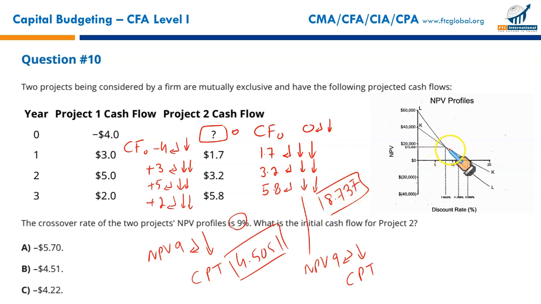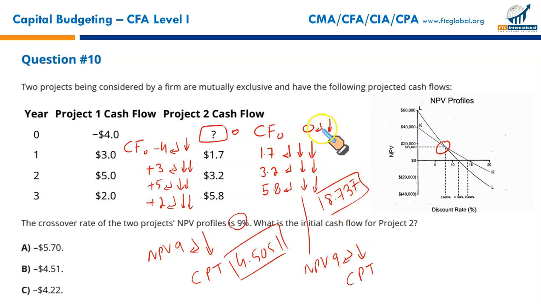We just said that as per the NPV profile, both these projects should have the same NPV. Since we haven't been given the initial investment, we have just taken the present value of inflows for this project. No initial investment, assuming 0 initial investment. Now the point is, this is the NPV of project 1. The same NPV is for this project.